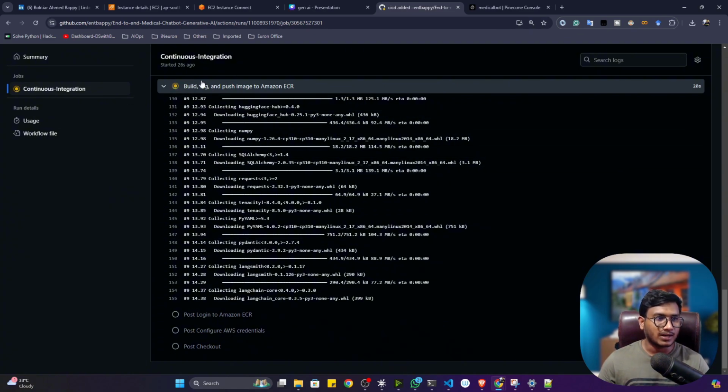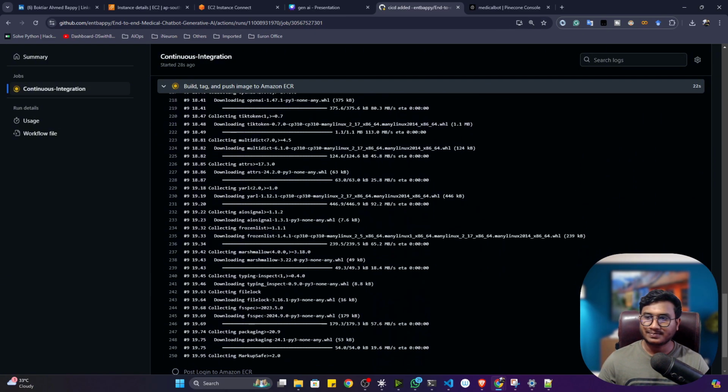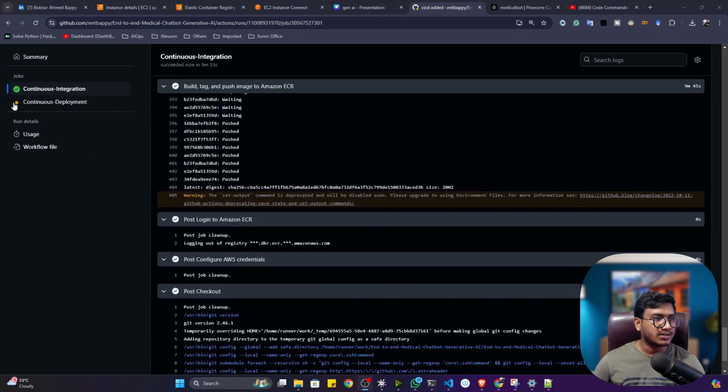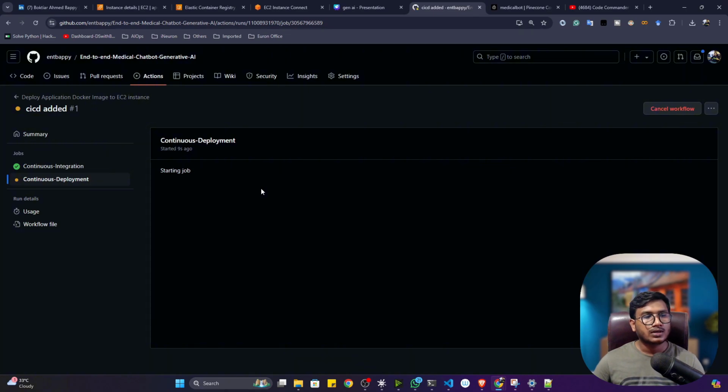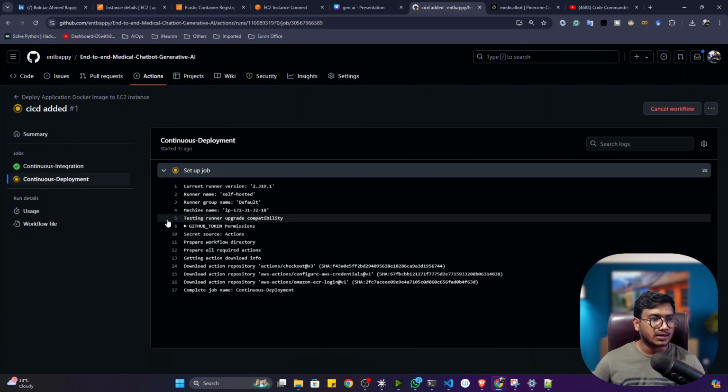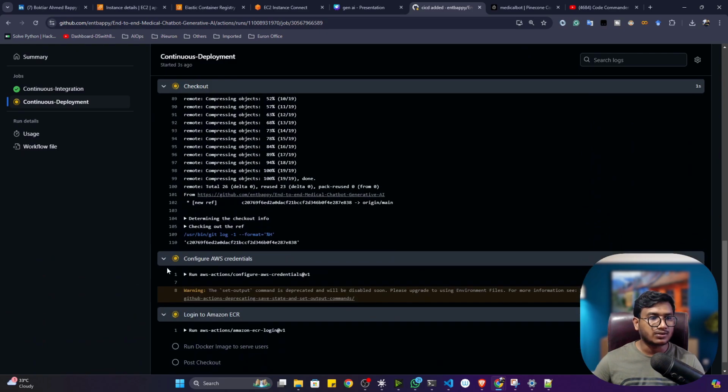So let's wait. Once this execution is completed, I will come back. So guys, as you can see, my continuous integration is completed. Now it is running the continuous deployment. Now what it will do, it will again authenticate with my AWS cloud, and it will pull that image from the ECR to the EC2 machine.